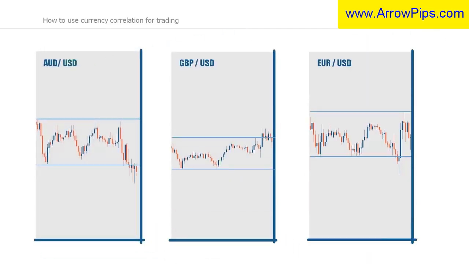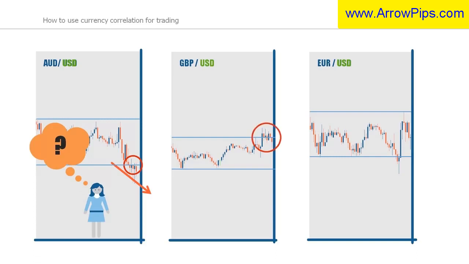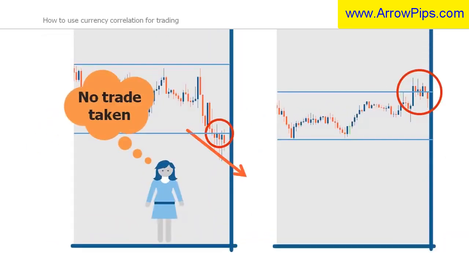By observing the same three currency pairs, a trader can use currency correlation to find entry and breakout signals. Let's say we notice that after trading in a range, the Australian dollar US dollar breaks out of the range to the downside, and we feel that currency pair will continue to trade to the downside. We can look at the euro dollar and pound dollar and see that there is no noticeable move substantiating the dollar strength in this case. We may not wish to sell the Australian dollar US dollar until we see more confirmation from the other two pairs.